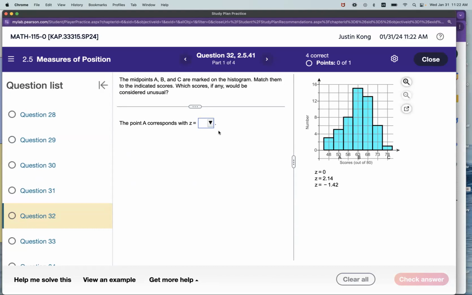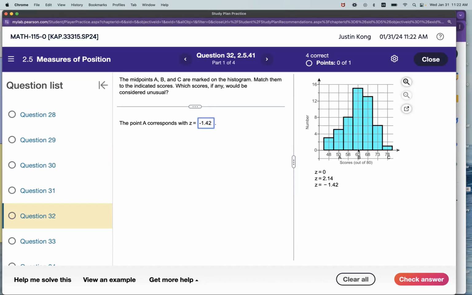So point A corresponds to a z-score of... these are the z-scores you're given, right? Here's A, B, C. It's super easy because all you have to check is which one is most to the left, and the most to the left would be z equals negative 1.42. That's A, right? You can also tell because the middle is right where B is. Look at the histogram, that's where the center is. That would be z equal to 0.